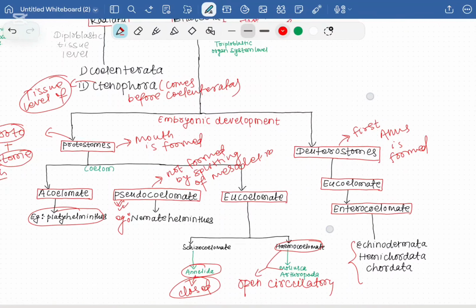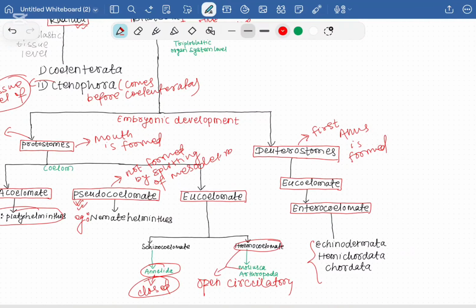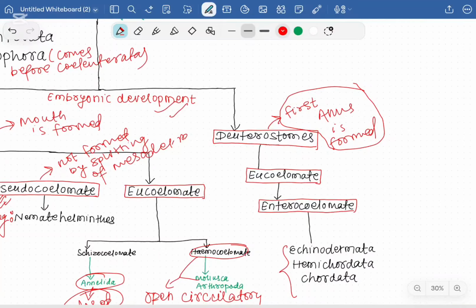And now going through the deuterostomes, in which the first anus is formed during the embryonic development, they consist of the eucoelomate. So in this eucoelomate, another group is present, that is called the enterocoelomate, which is basically formed by the evagination of the archenteron. So in this, three phyla are basically present.